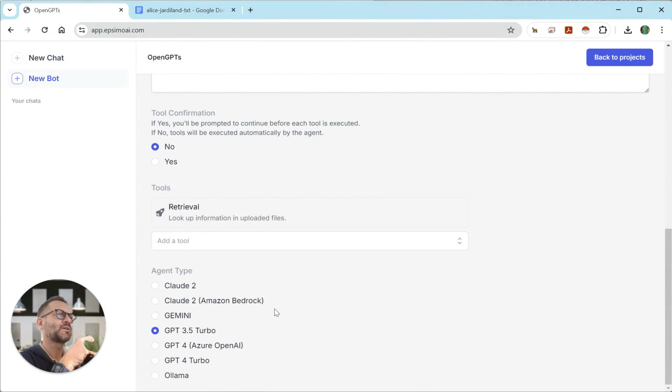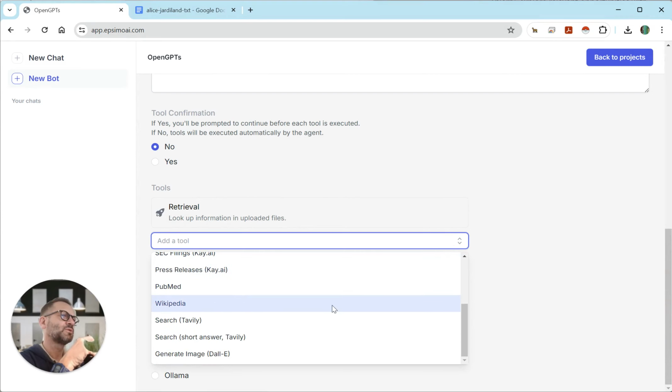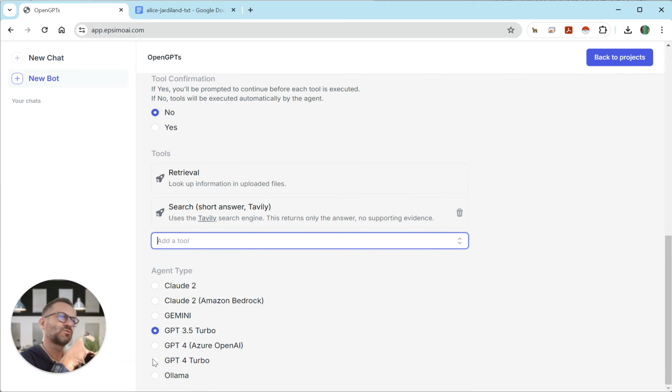Here I can use multiple tools. If I give this bot access to the internet, it can go and check the website of the prospect and do some things to help Alice.